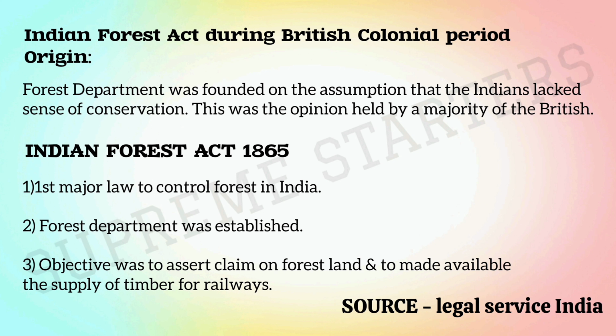And here their objective is mainly to assert their claim on forest land, because they had already asserted their claim on all the places, especially the provinces. So now they wanted to assert their claim on the forest itself, because they needed timber. You can see the earlier rail compartments were made of timber only. So for timber production, they needed this forest. The British objective was very clear: they wanted to develop the railways.